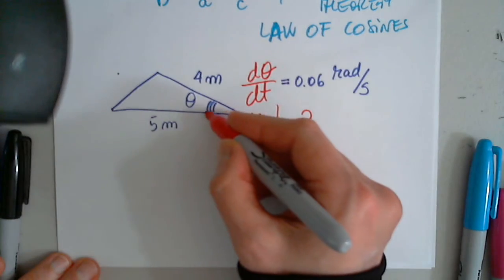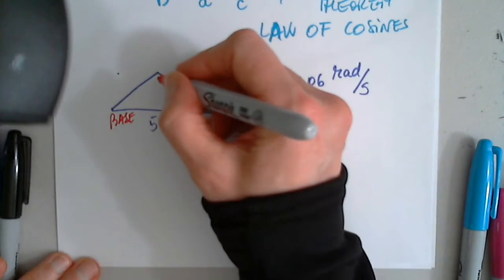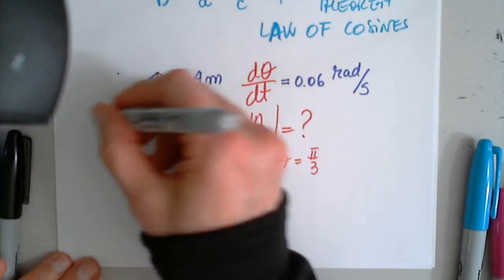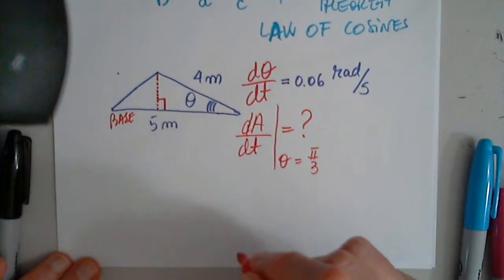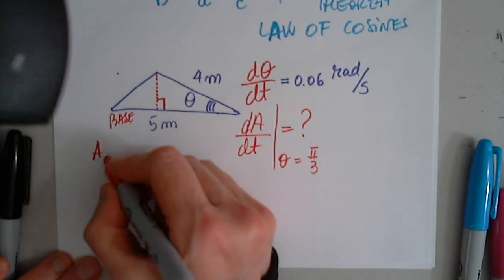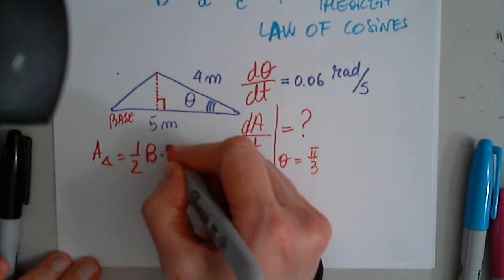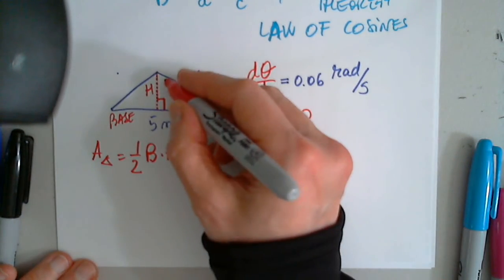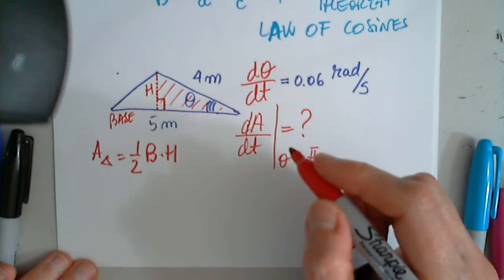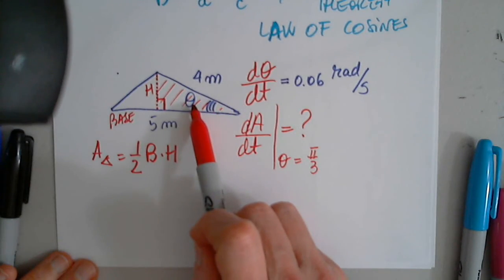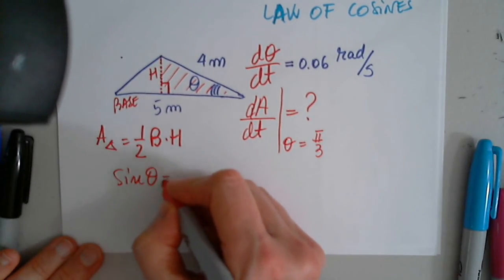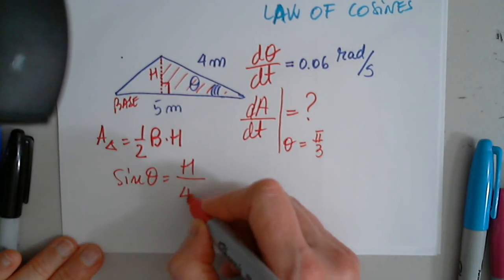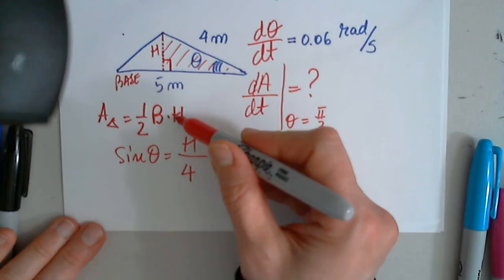So if I consider this the base, then I have to determine the height coming down perpendicular, of course, from the opposite vertex. So I need this height because the area of the triangle is 1/2 base times height, and this is the height. But in this triangle, I could use sine theta, which is the opposite over the hypotenuse, and solve for the height.